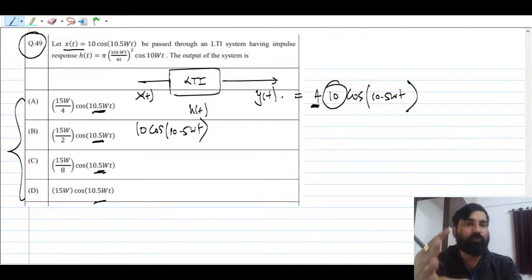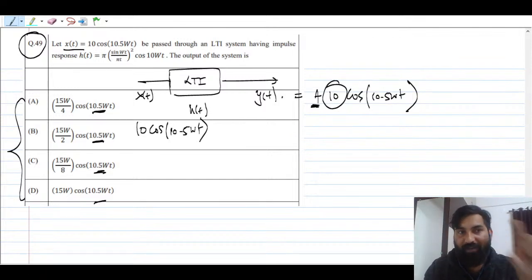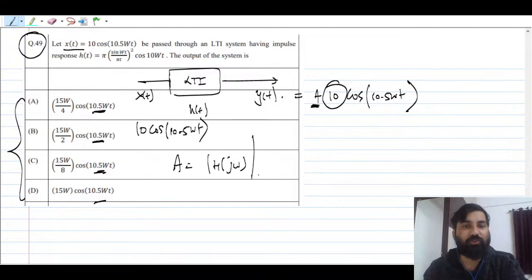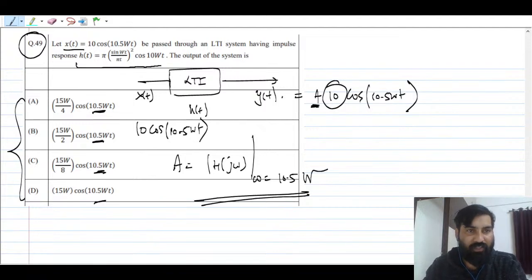Now how to find this output, I mean this amplitude? You have to first solve this impulse response h of t, and find the magnitude at 10.5 omega. You have to find this A, or you can say the magnitude of H of j omega at omega equal to 10.5 w. This is very important to keep in mind. What is the Fourier transform of this? That is very, very important.